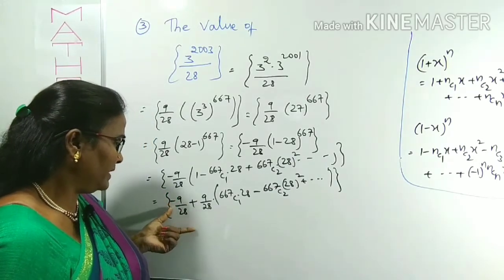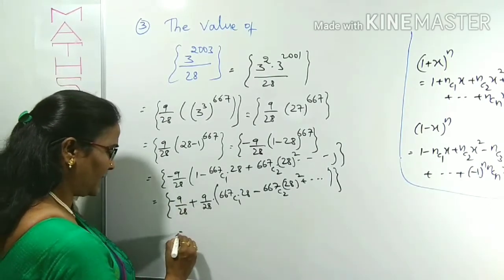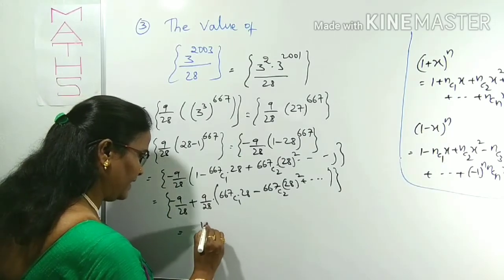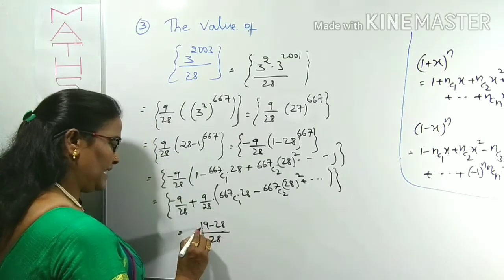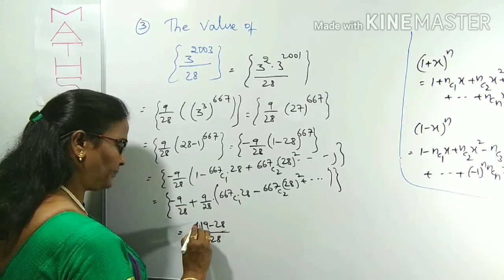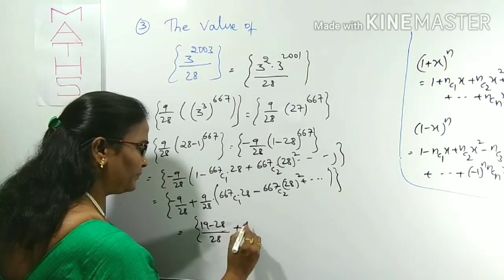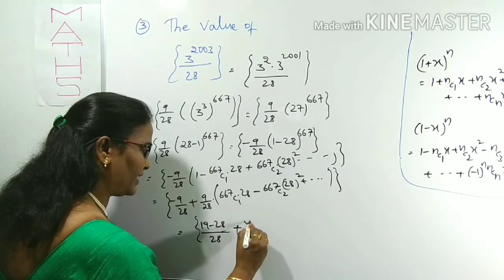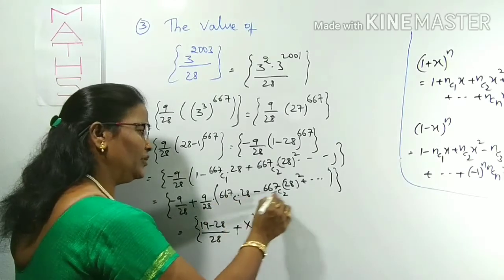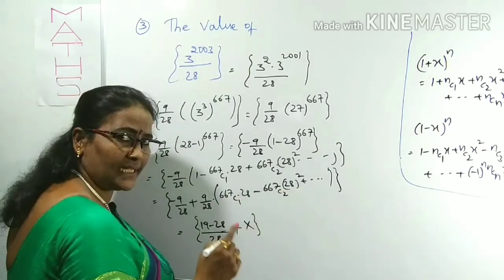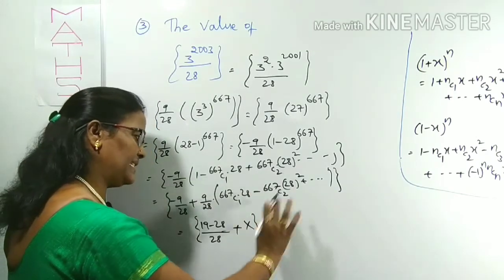So to make this negative fraction positive, what can you do? We need 28 also. Minus 9, shall I write 19 minus 28 by 28, right. 19 minus 28 is minus 9. Next, from among all these we can take 28 as common. 28 cancels, some x will be left over here. Some x, something will be there, I am not writing all. After taking 28 common, in every term at least there is 28. After taking it, it will be cancelled, some x result will be there.